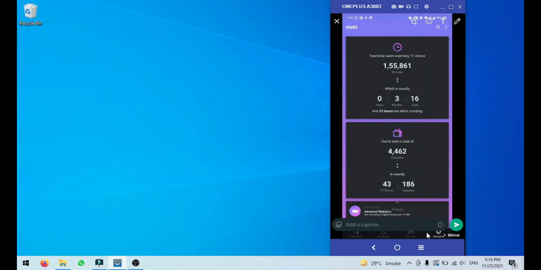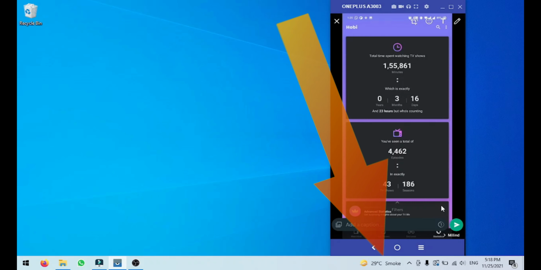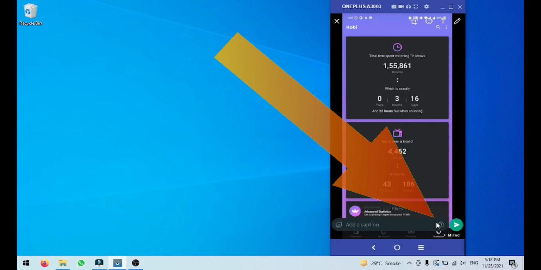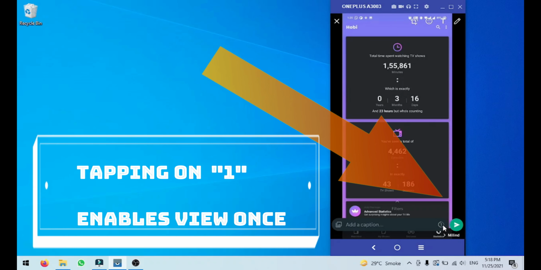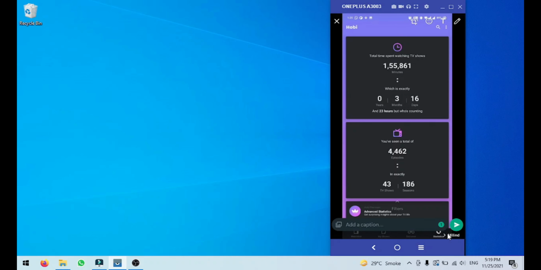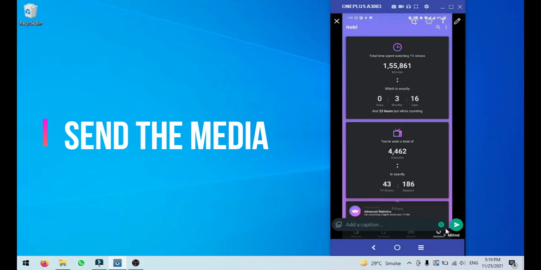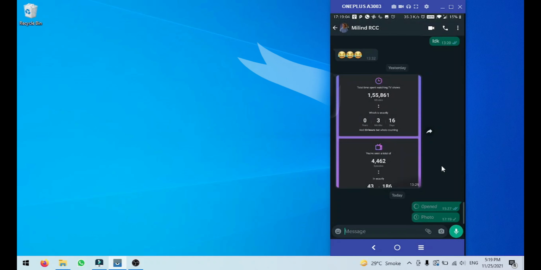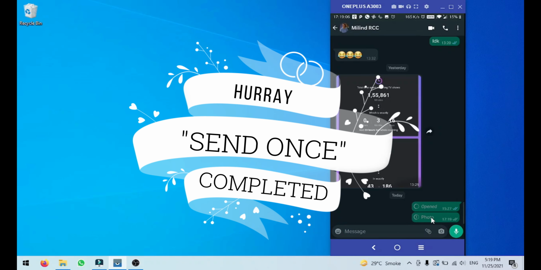5. Now when you select a media, you will see a small circle on the dialog box with one written inside it. 6. Tapping on the one circle enables the View Once media. 7. Now tap on Send. The media will be sent as one circle photo or video. Hooray! You have sent the media as View Once.